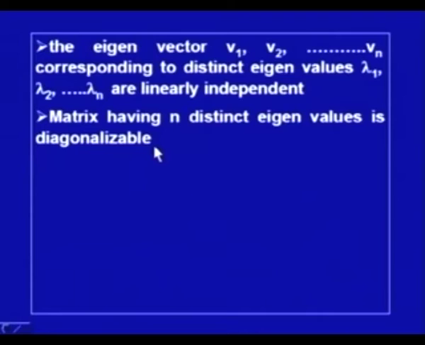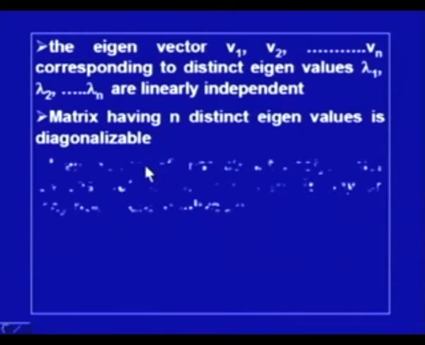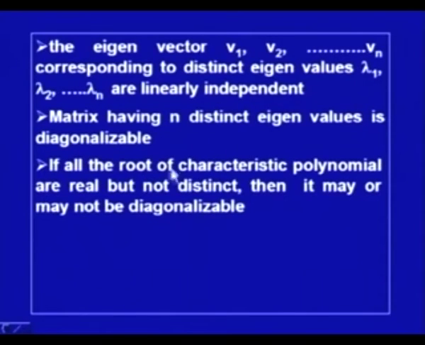So, if a matrix has distinct eigenvalues, then we can find linearly independent eigenvectors, and the matrix can be diagonalized. But if the roots of the characteristic polynomial are real but not distinct, then we may be able to diagonalize it or we may not.